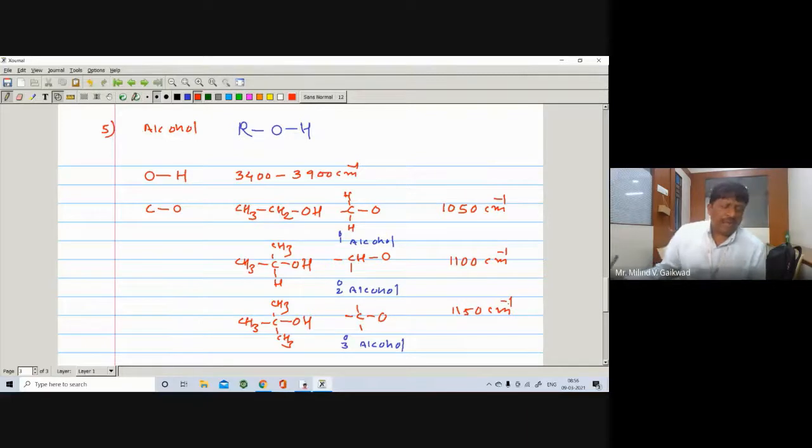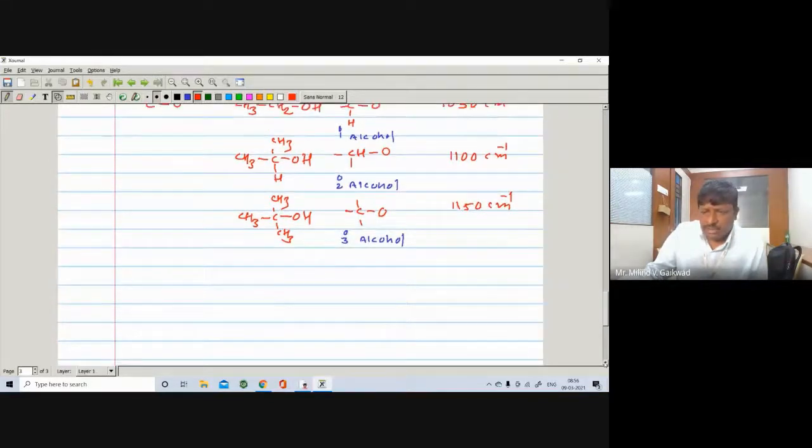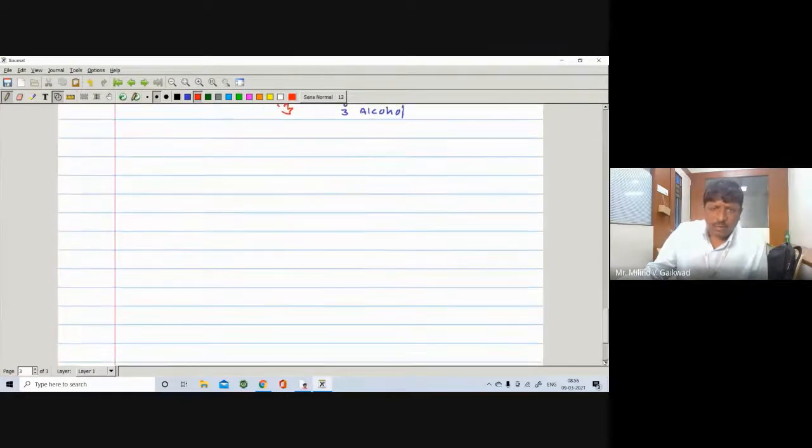You just have to add 50 and you get the answer. These are the important three bands to differentiate primary, secondary and tertiary alcohol.